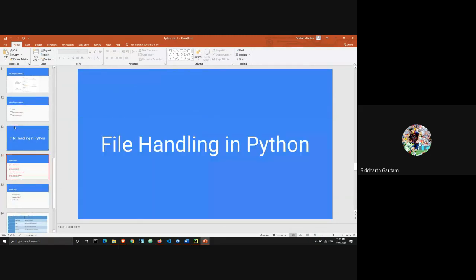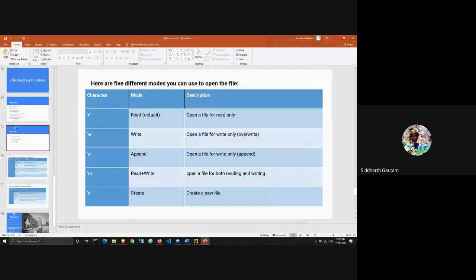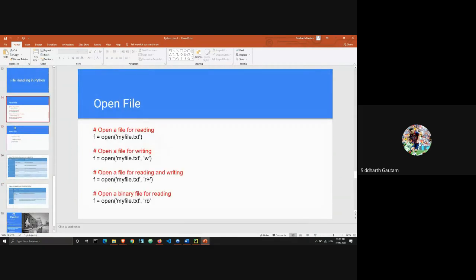So the syntax and the concept of file handling is relatively simple. I can show you all of this once again, but there won't be any extra epiphany if I show it to you as compared to if I just tell it to you, because this is more of a practical thing. So let's just quickly go over the slides.